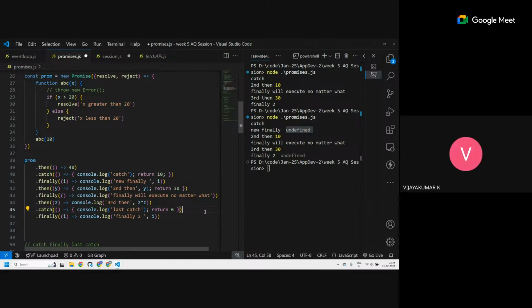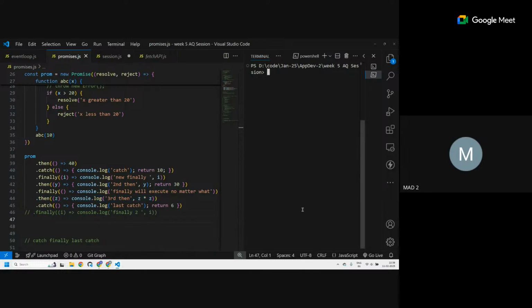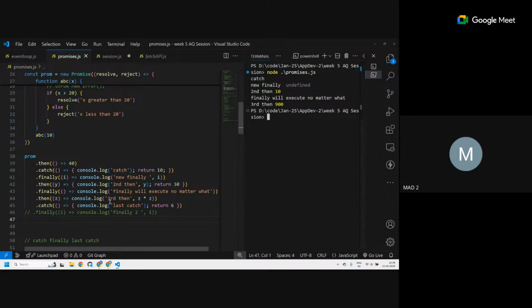Sir, in the last catch, if finally is not there, what will happen? Nothing will happen, it will just end if there is no finally. It will continue after finally also, then catch, and it will stop. At this point there is no error, so this will be the last line that executes and then just die. I'll execute that also. See, third then got executed. This line got executed last, and then nothing happens.